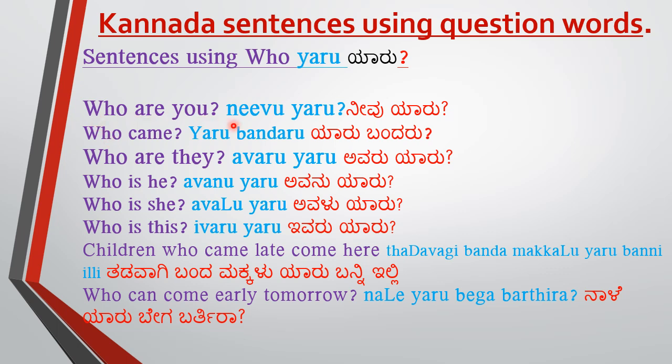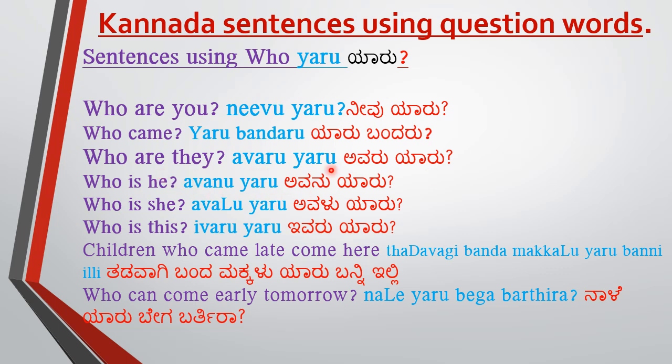Who are you? Neevu yaru. Who came? Yaru bandaru. Bandaru meaning who came. For, ba is come in Kannada. So who came? That is yaru bandaru.